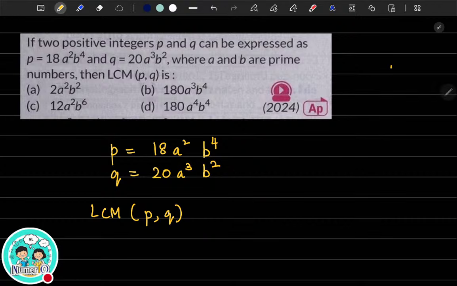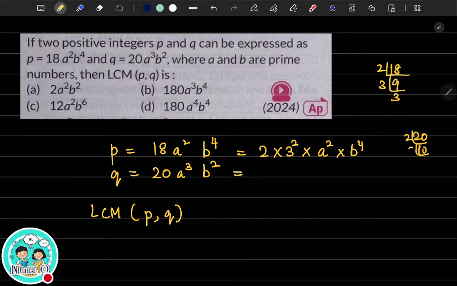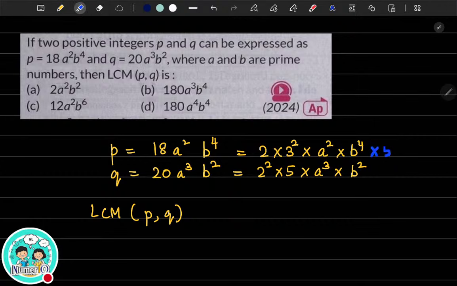Okay. So do the prime factorization of 18. This can be written as 2 multiplied by 3 square multiplied by a square multiplied by b to the power 4. And 20 you can write as 2 square multiplied by 5 multiplied by a cube multiplied by b square. Let us make the factors equal. So here I would be adding a 5 to the power 0. Here I'll add a 3 to the power 0.